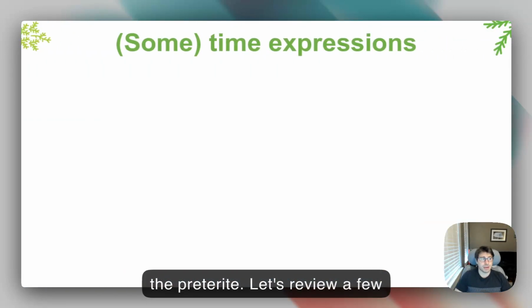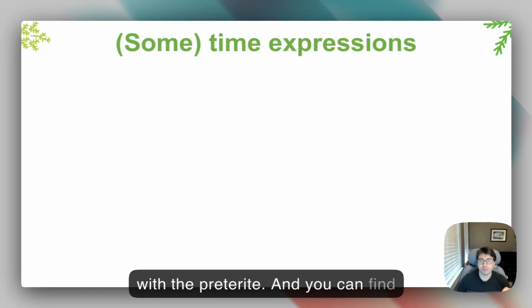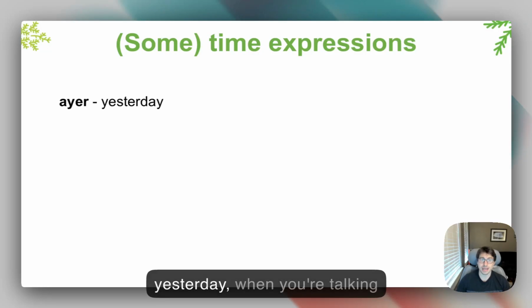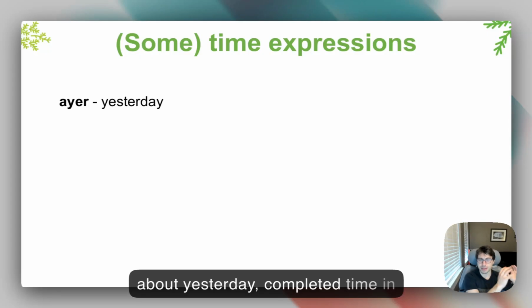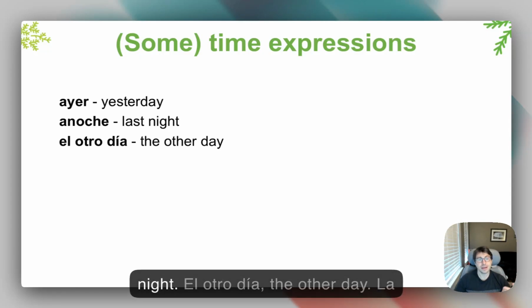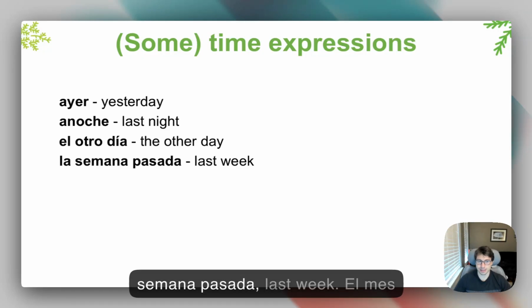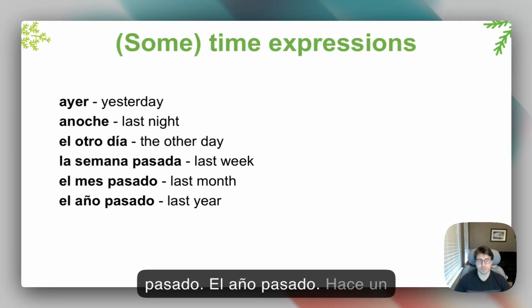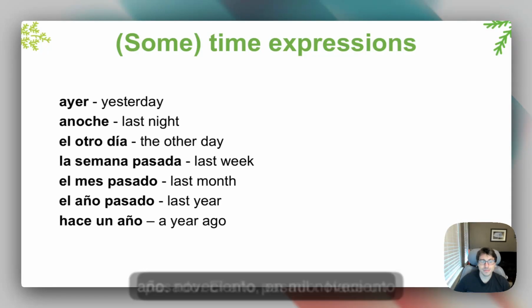Let's review a few time expressions that you can use with the preterite. And you can find some of these in the book under vocabulary for 7C and D. So, ayer, yesterday, when you're talking about yesterday, completed time in the past, preterite. Anoche, last night. El otro día, the other day. La semana pasada, last week. El mes pasado. El año pasado. Hace un año.